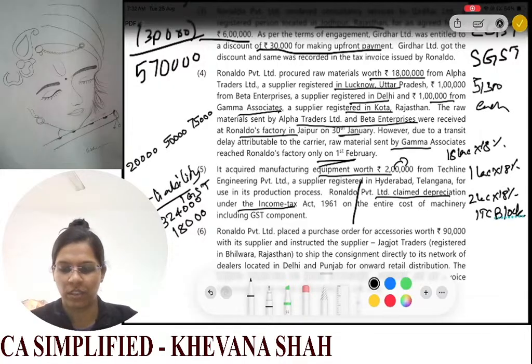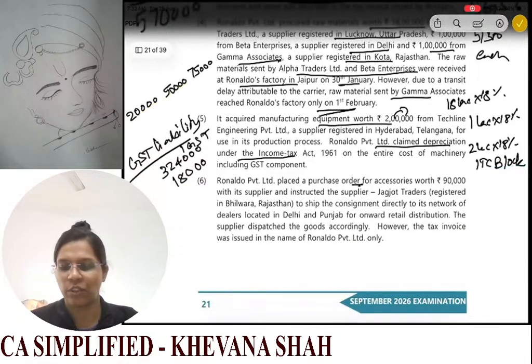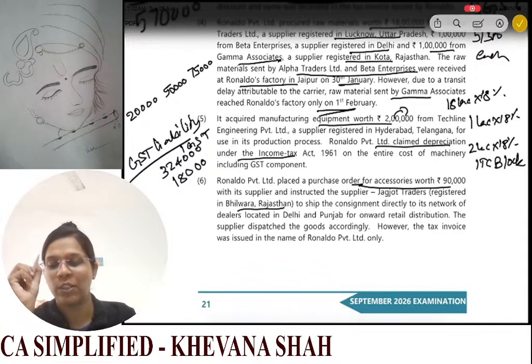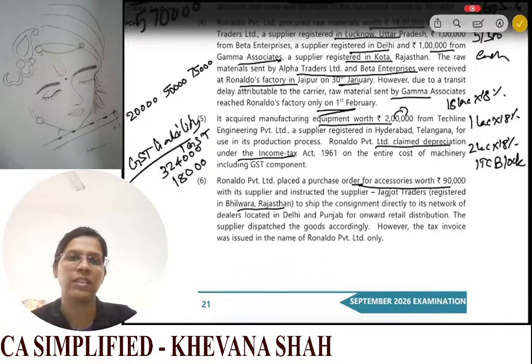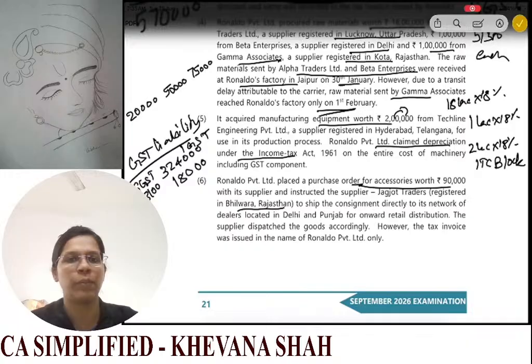Then we have one more thing that they are saying. Ronaldo placed a purchase order for accessories worth 90,000 with its suppliers. Okay, so they have purchased this 90,000 worth of goods from the suppliers, which is again your intrastate supply. So here your CGST and SGST each at the rate of 9%. So on 90,000 at 9% each, 8100 CGST and 8100 SGST. Okay, that will be leviable.